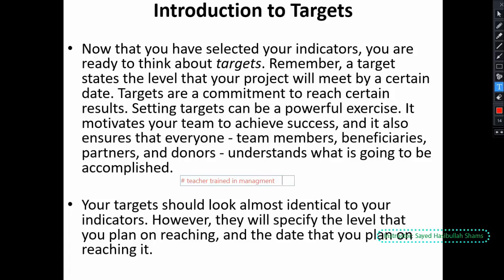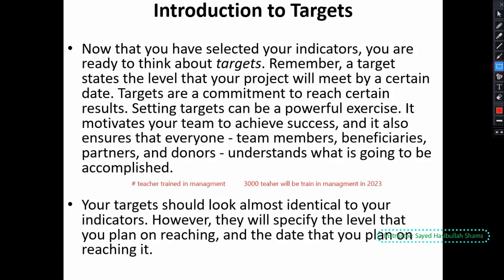So here, this is a key performance indicator. I would like to set a target for this key performance indicator. For example, 3000 teachers will be trained in management in 2023.